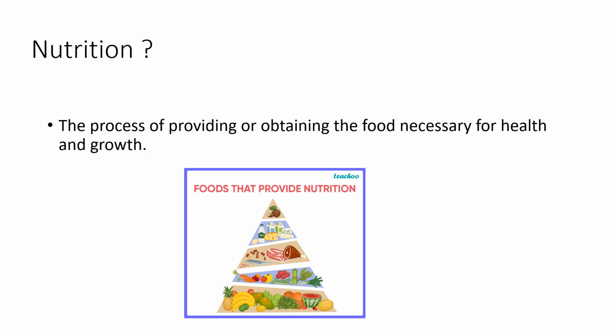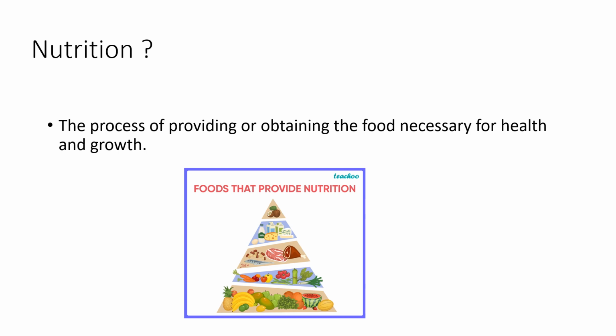The word nutrition tells us that it is the food that is very necessary for a person or any living organism for its health as well as growth. So nutrition can be the process of providing or obtaining the food necessary for health and growth of a living organism. As we learned in grade 6, nutrition is very important for a human being because it helps in our health as well as our growth. Not only is nutrition very important for a human being, but for all living organisms.